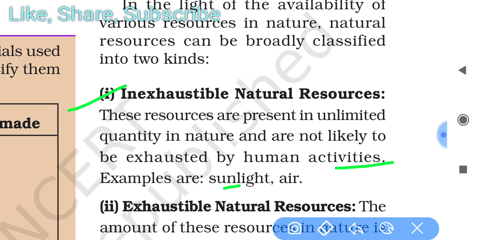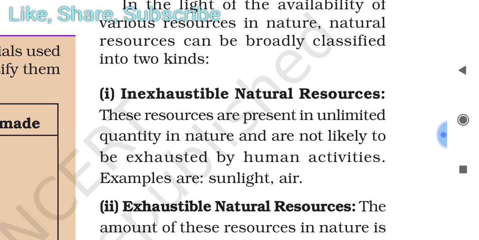Sunlight, which comes from the sun, is a limitless resource, and the same goes for air. They can be polluted but not exhausted. You have to understand the term exhaust. Exhaust means completely not present. So these are not exhausted by human activities.